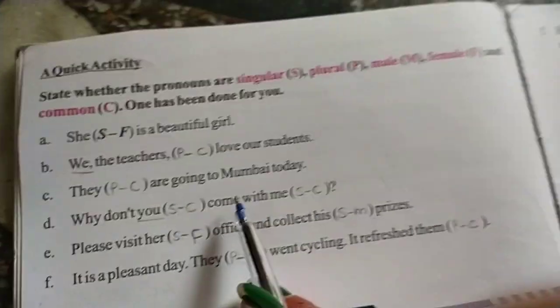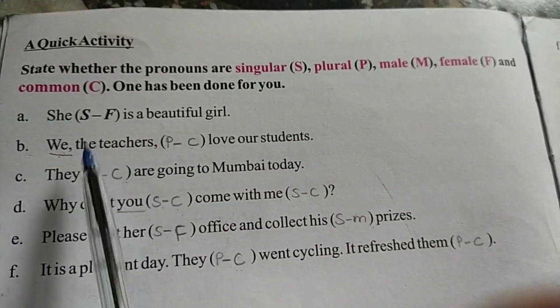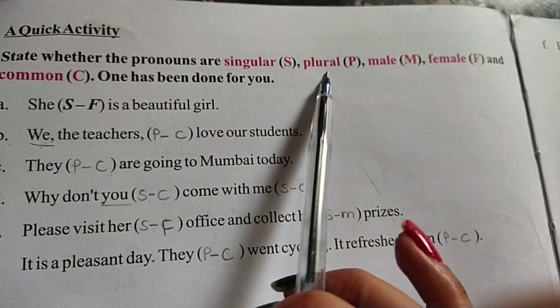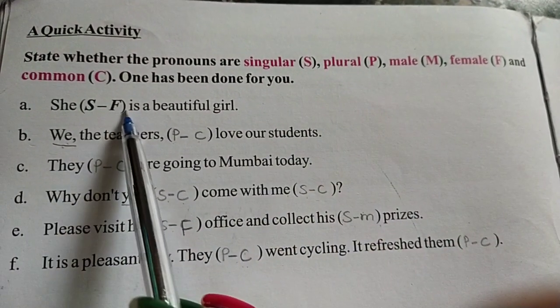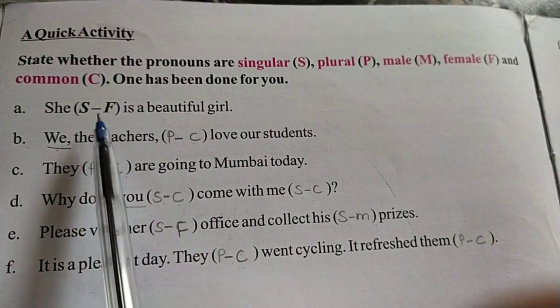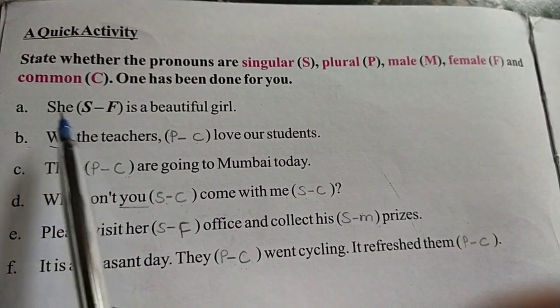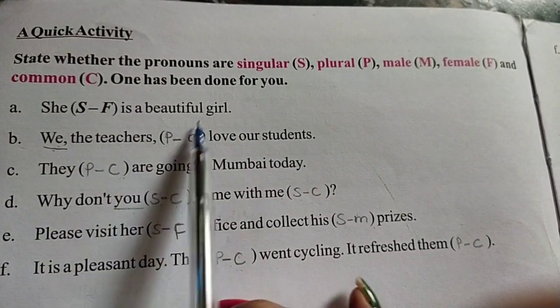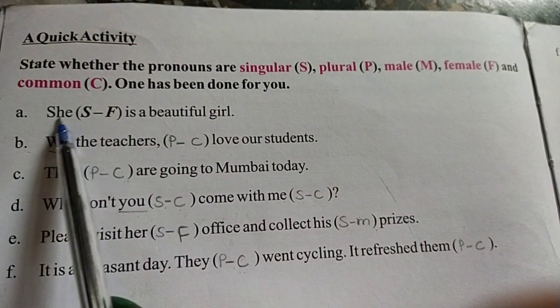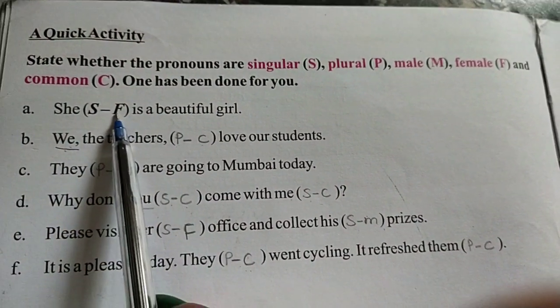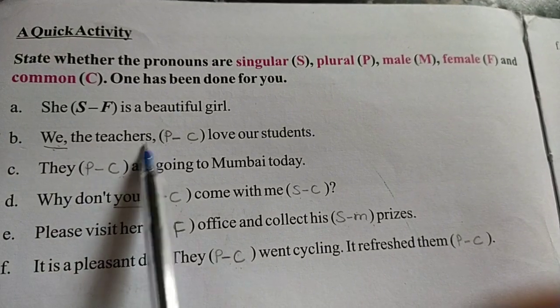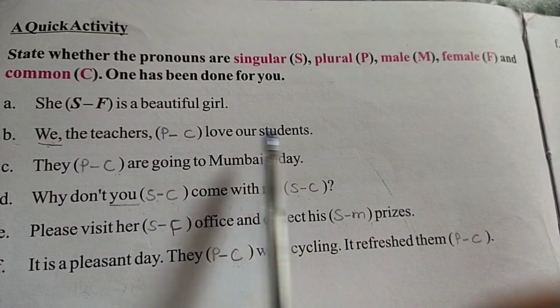In this activity, we have to write the singular, plural, male, female and common noun or pronoun for the given words. She is a beautiful girl. She is singular and feminine form. We, the teachers, love our students.